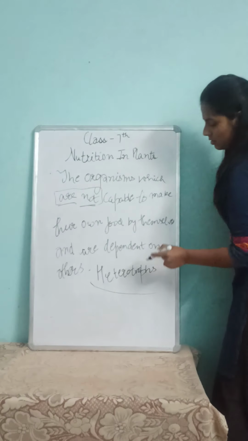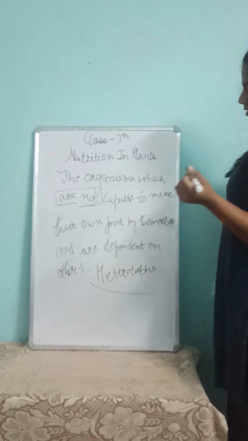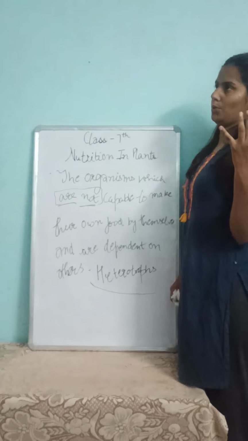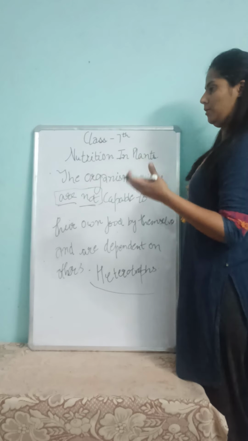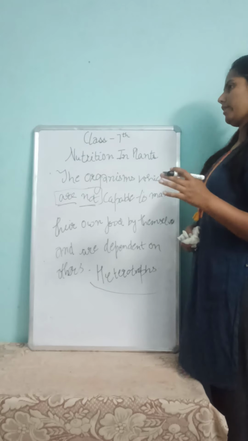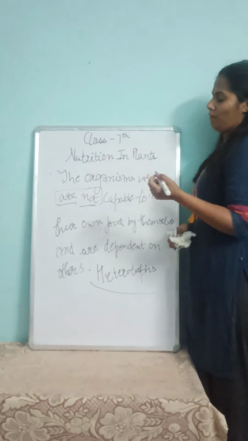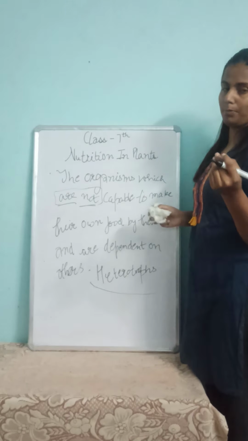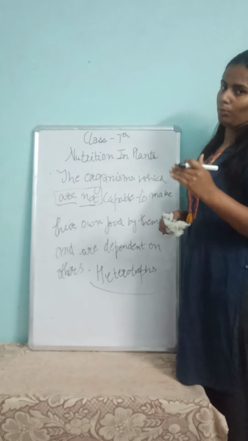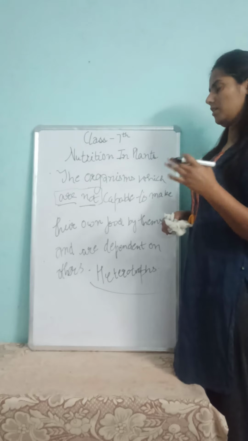We are the example of heterotrophs. We are animals, human beings. For making roti or chapati, we require the plant source; for example, for making roti we need wheat and water. So we are dependent on plants for getting food.